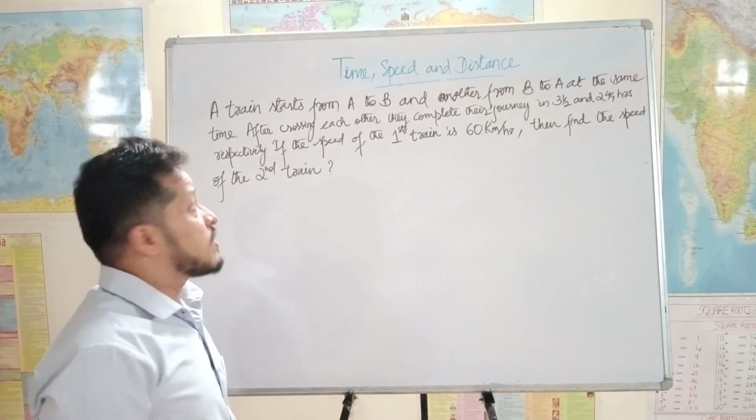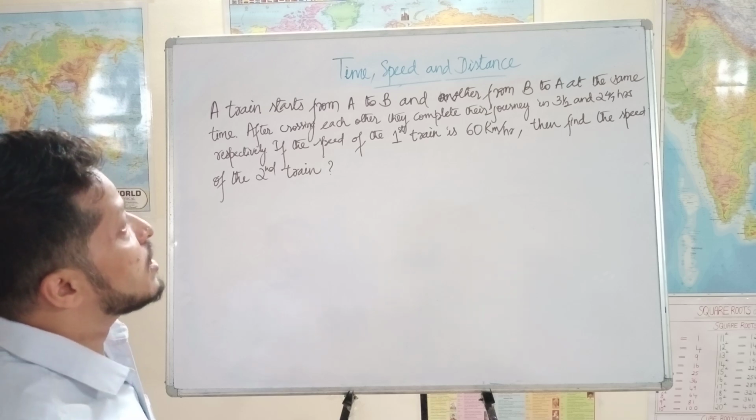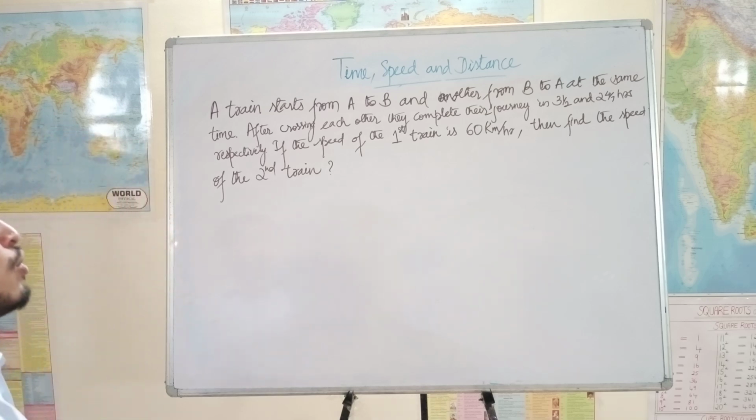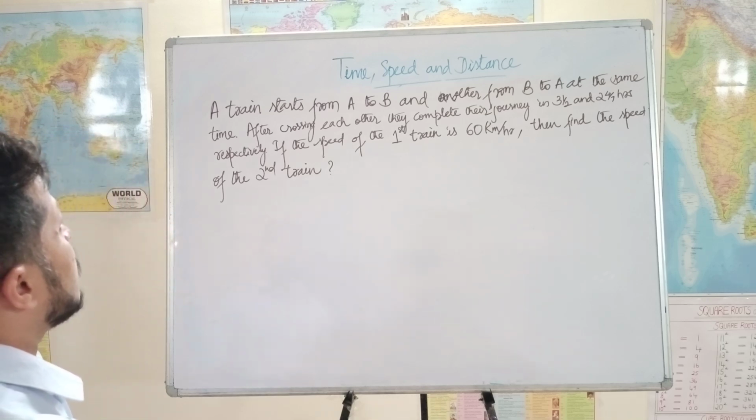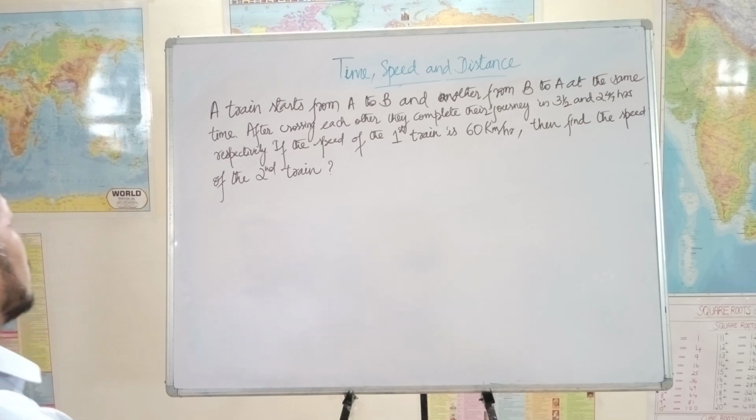Okay, look at this question. A train starts from A to B and another from B to A at the same time. After crossing each other, they complete their journey in 3.5 and 4 by 7 hours respectively. If the speed of the first train is 60 km per hour, then find the speed of the second train.